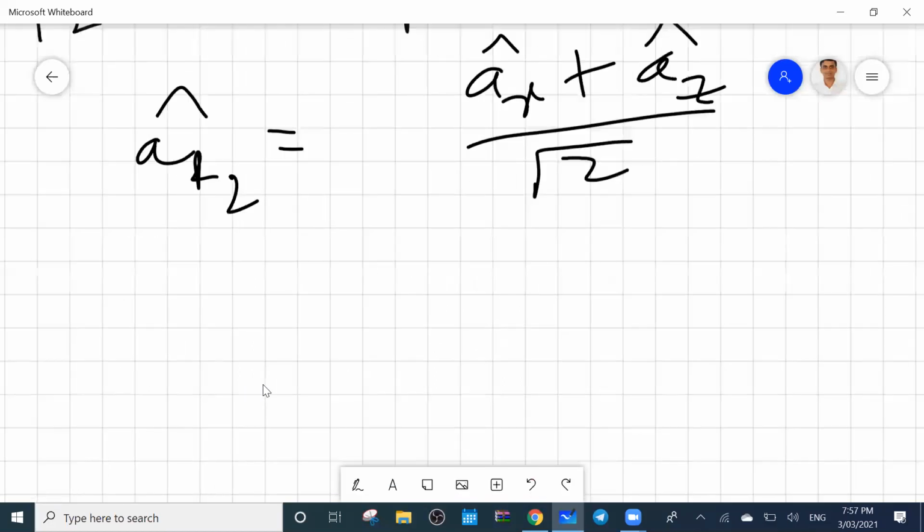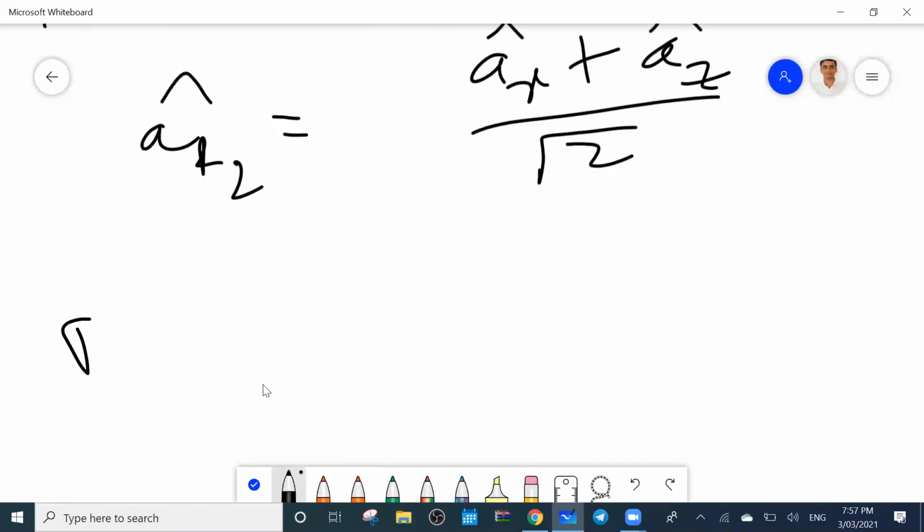So find out F2. Write what F2 value you got.